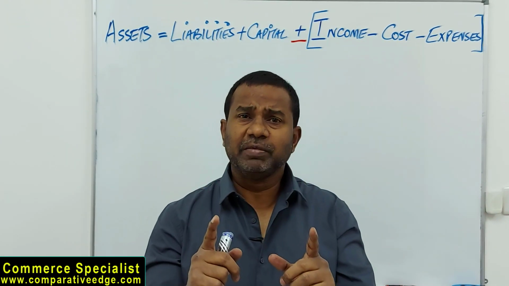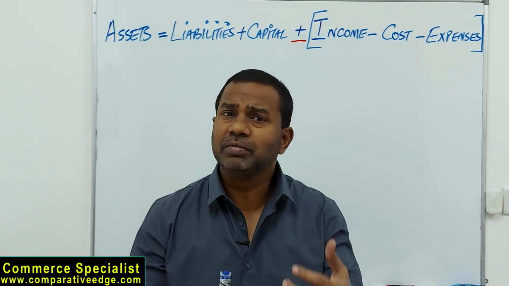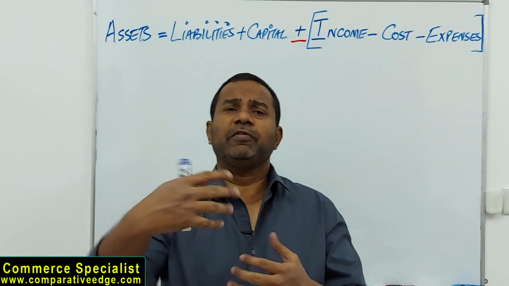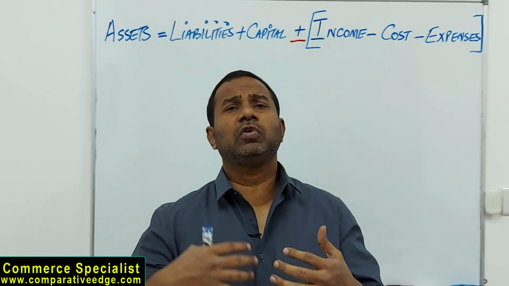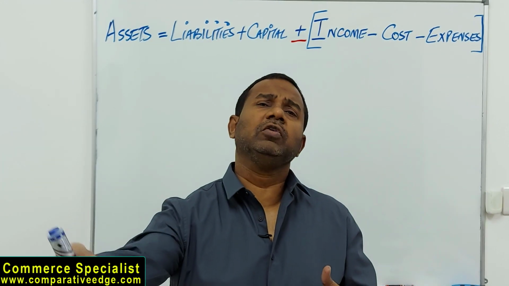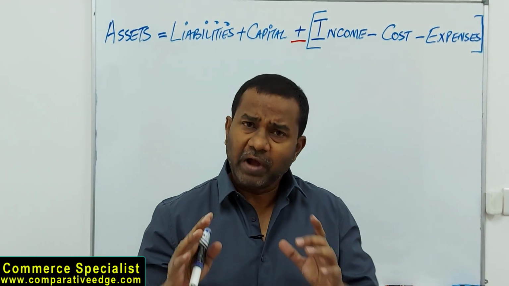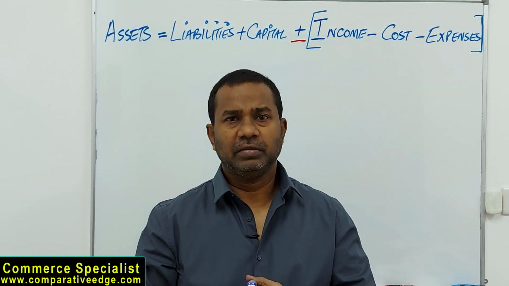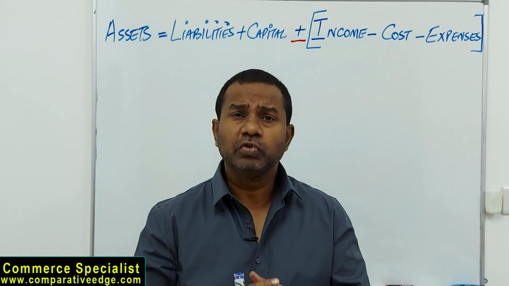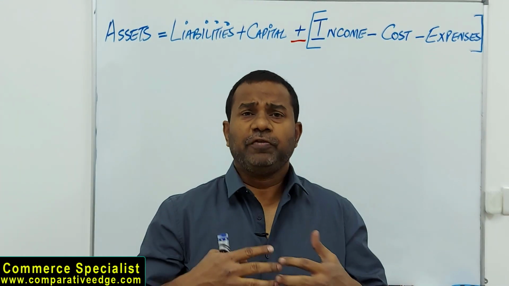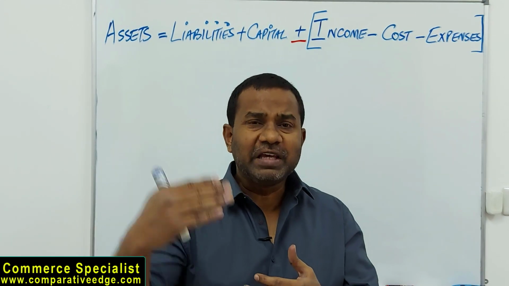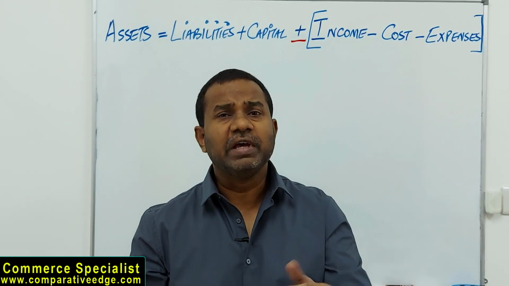Now, there is a possibility that you may not get cash immediately. Sometimes you sell on credit. So I may sell a car to one of my friend. If my business is selling cars, I sold a car to one of my friend and I asked him, you can pay me later. Fine, but the revenue is earned. I call it income. The incoming cash due to sale of goods and services. So if my business is selling cars, when I sell one car, the amount I receive or I may receive is my income.